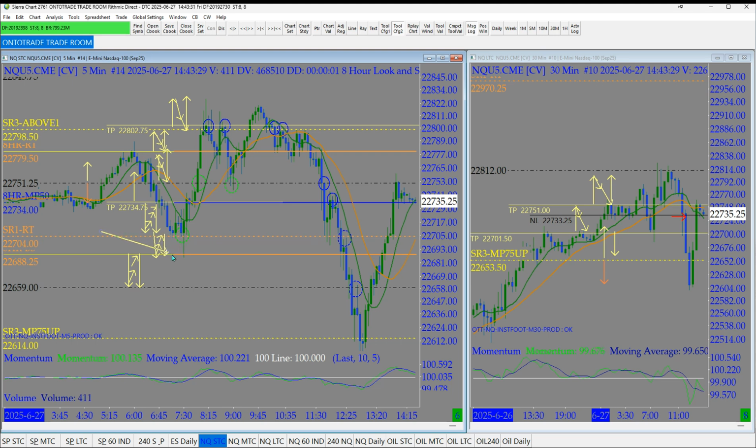Bounced off the low of the day, the 8-hour look, setting up for a good long opportunity off the SR1, upside strength. Stalled out, some lower highs, setting up for shorts, little double top, moving all the way back down to the key price level. Stalled out, moving long. Never had strength to break out and holding at 812.